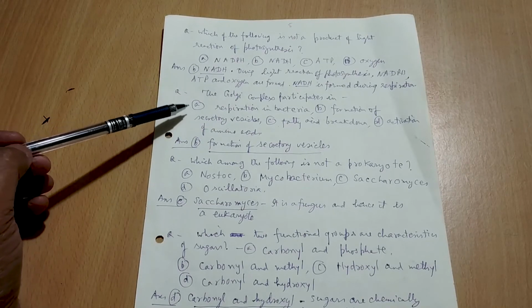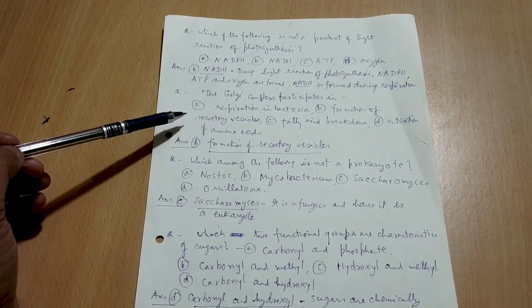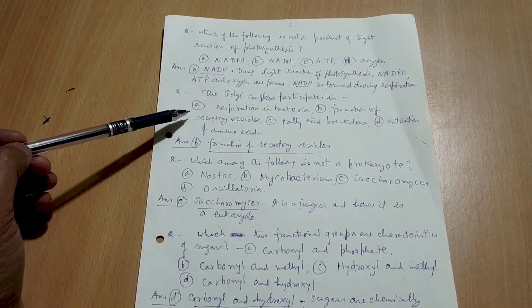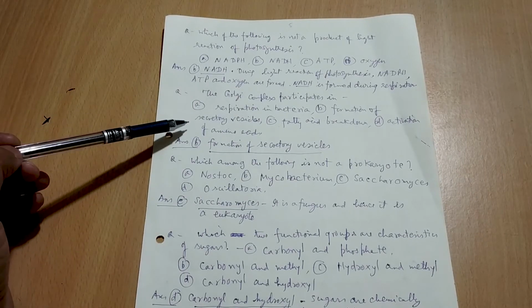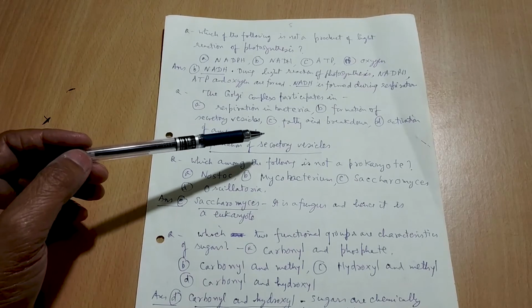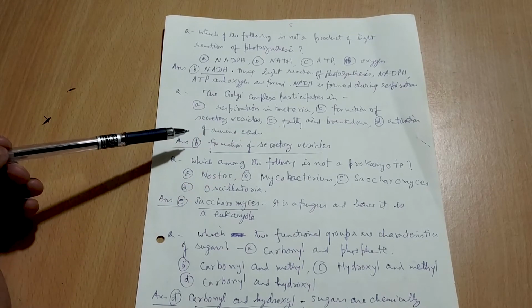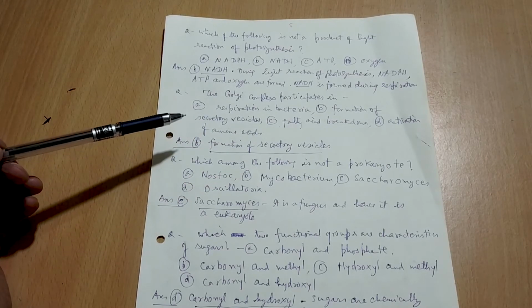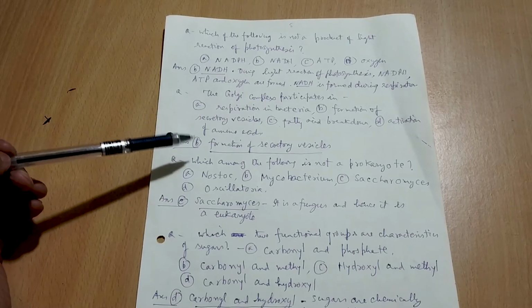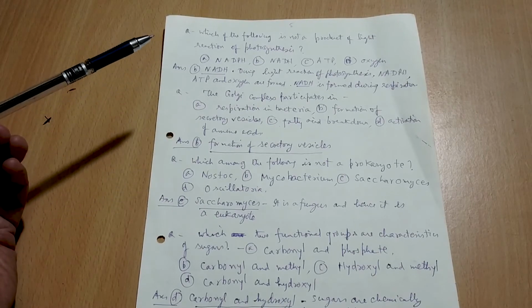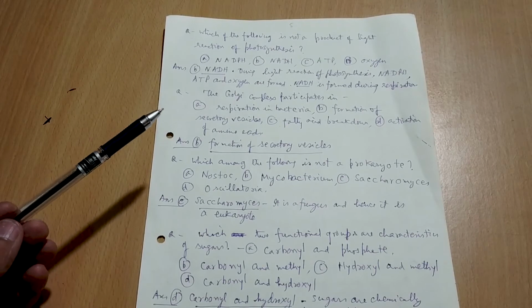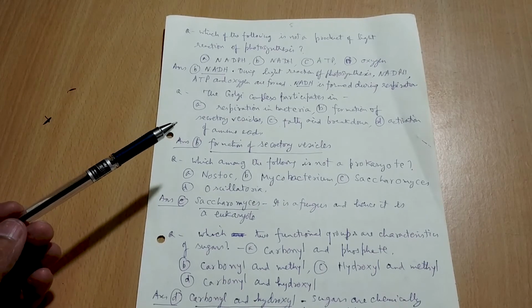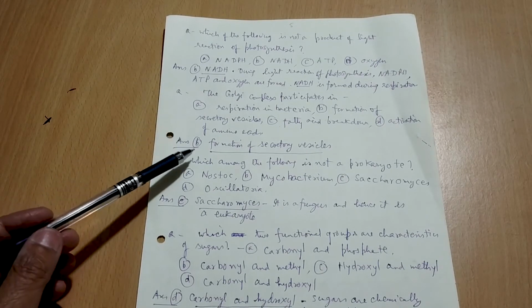Next question, the Golgi complex participates in what? Respiration in bacteria, formation of secretory vesicles, fatty acid breakdown, or activation of amino acids. So the Golgi complex participates in formation of secretory vesicles, because Golgi complex is for secretion.